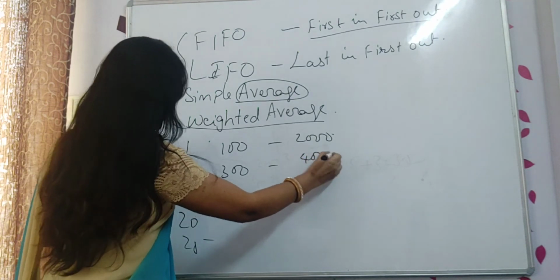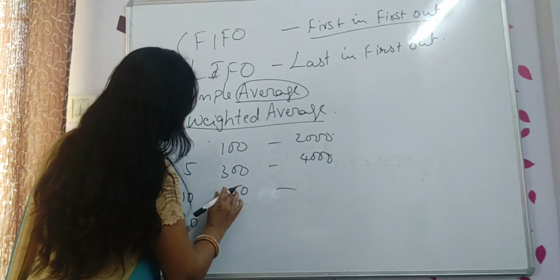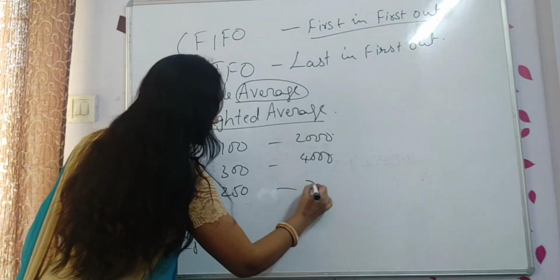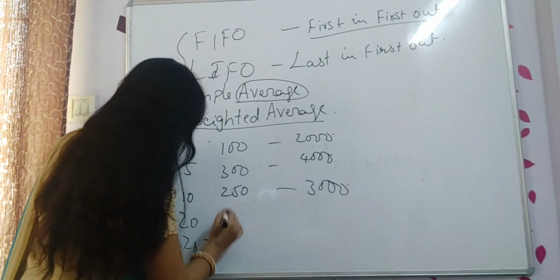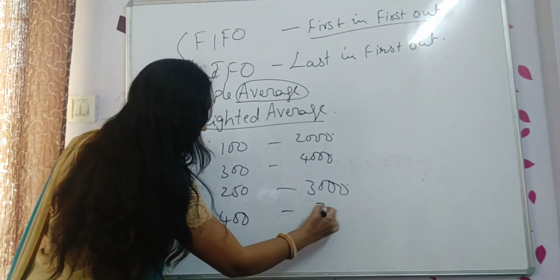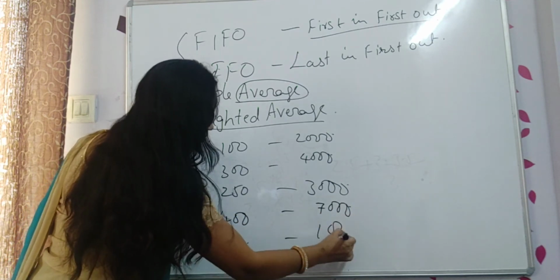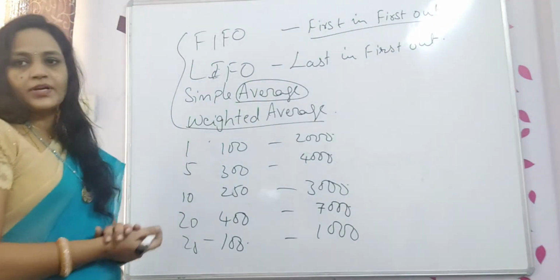I paid 4000 rupees. I received 250 units. This is 50. Okay, and I have paid 3000. I received 400 units. I paid 7000. I received 100 units. I paid 1000 rupees. These are the things that I have received.